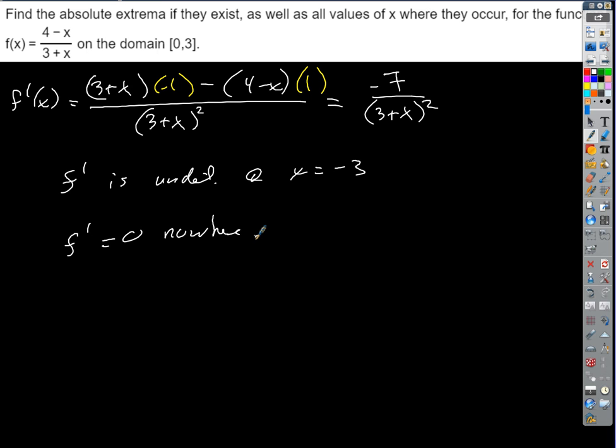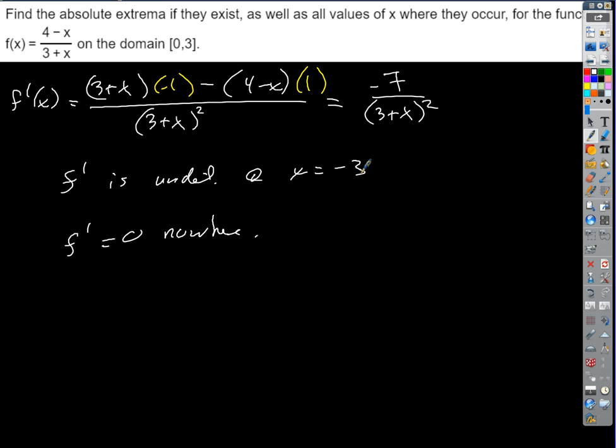Okay, so what are our legitimate critical numbers then? We're only looking for critical numbers on the open interval between the endpoints. So are there any? Yeah, but that's at an endpoint, so technically it's not a critical number, right? It's an endpoint instead. So this is a really easy one.